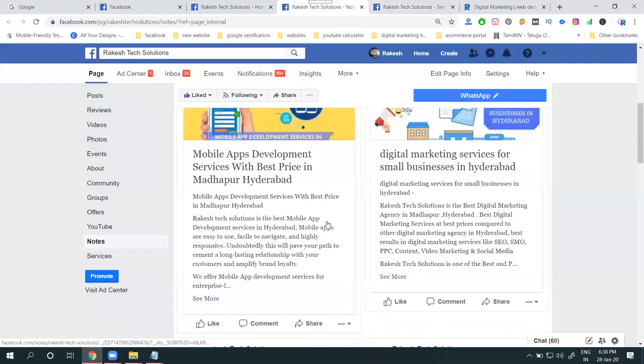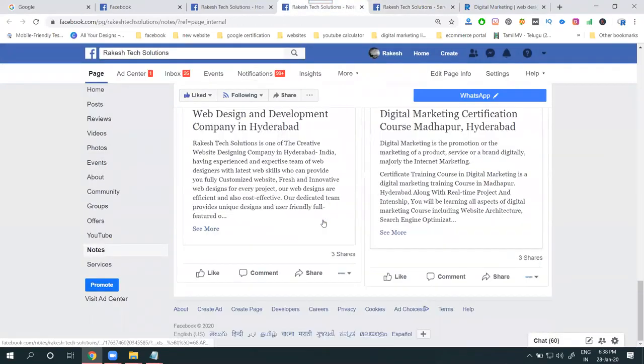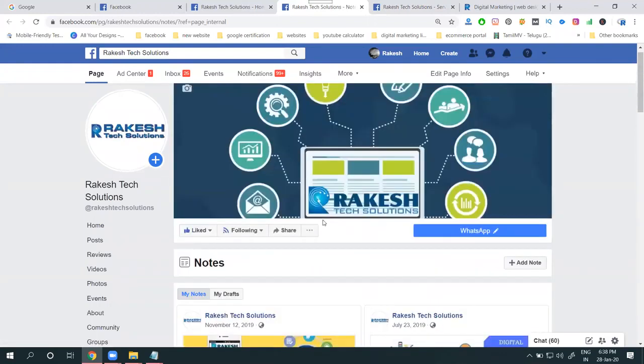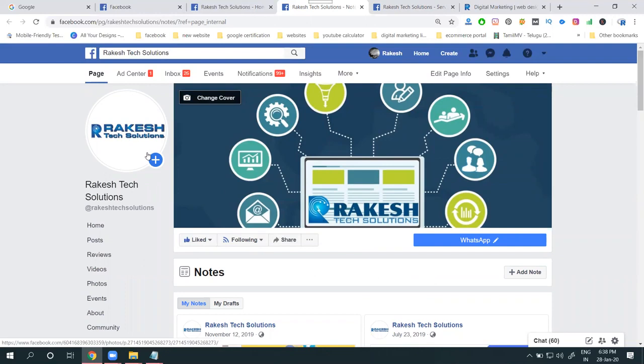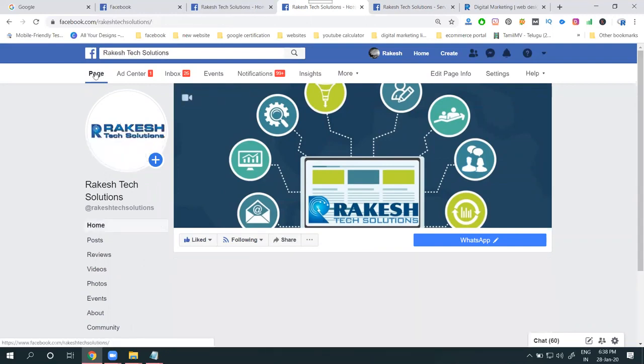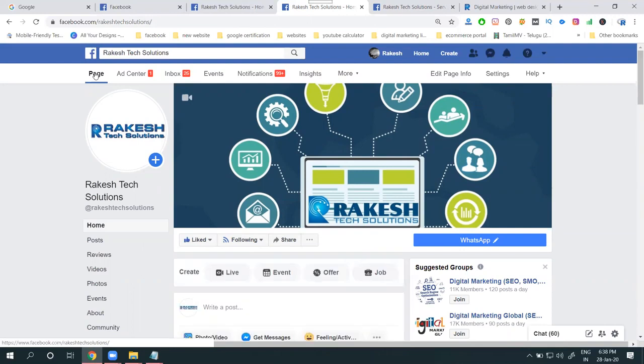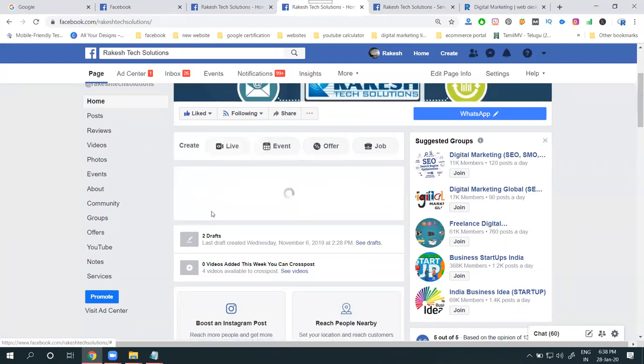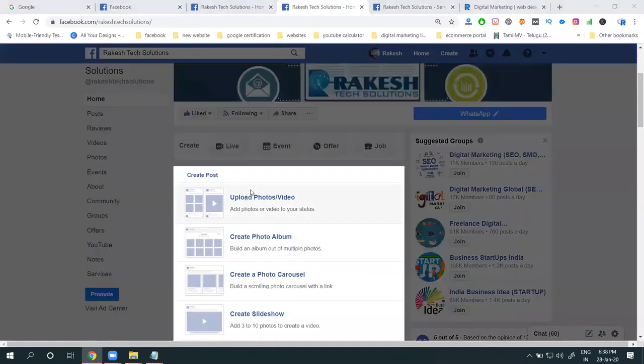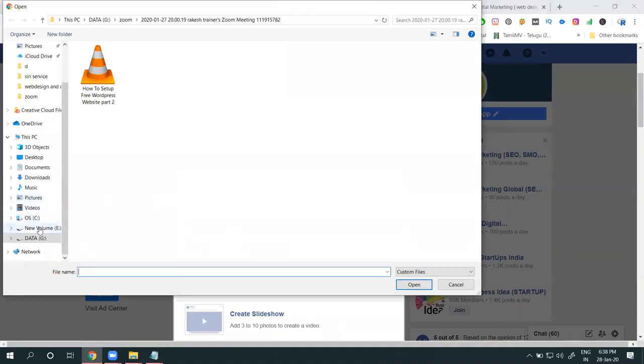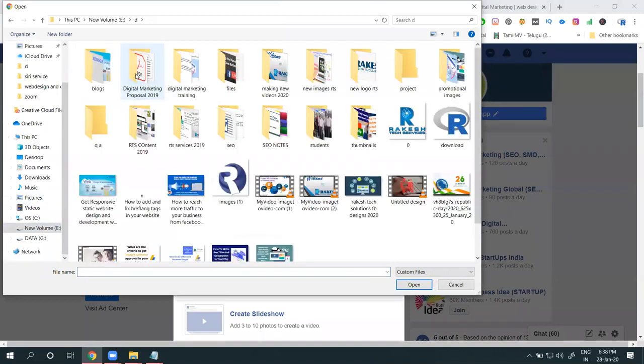Next is promoting your articles. Whatever article you are promoting, everything depends on your images. Next is promoting videos and images and every option. For this, we need access to your particular Facebook business page. First, go for the first option, promoting any kind of service using images. Select your option for photo or video, then upload the photo or video. Any image you can select.